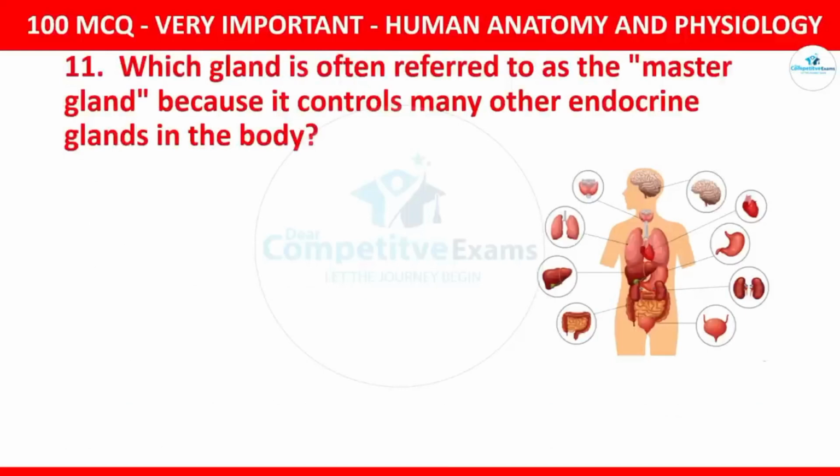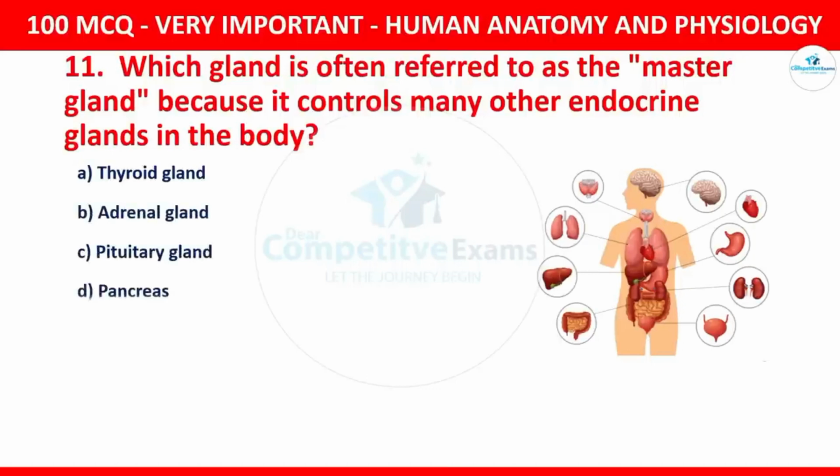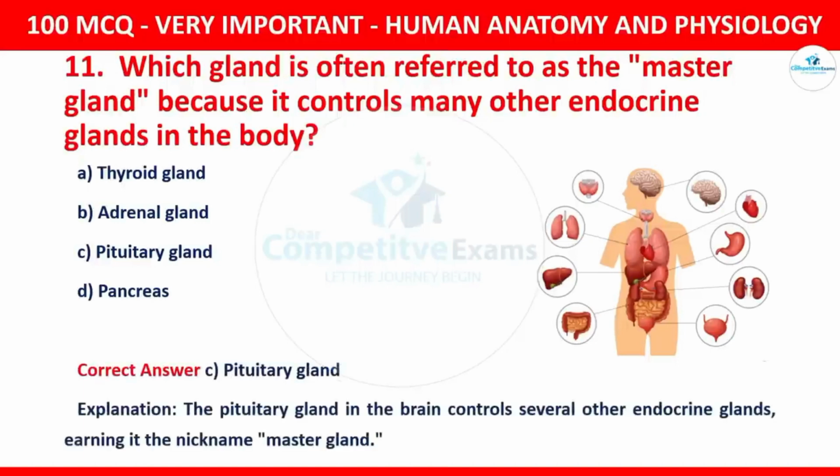Which gland is often referred to as the master gland because it controls many other endocrine glands in the body? Your options for that question are thyroid gland, adrenal gland, pituitary gland, pancreas. The correct option is pituitary gland. The pituitary gland in the brain controls several other endocrine glands, earning it the nickname master gland.